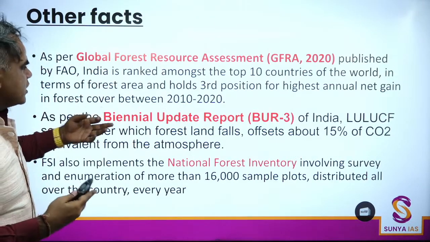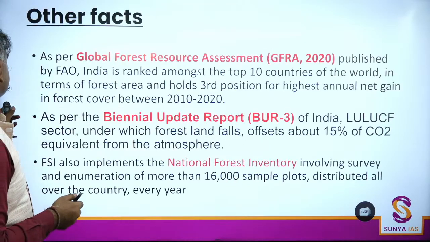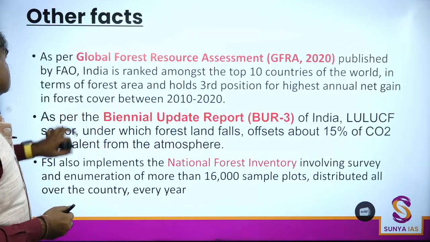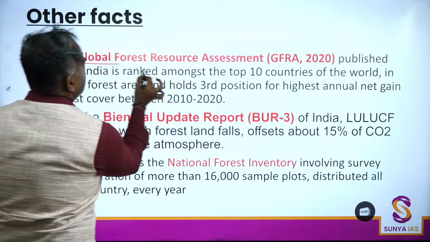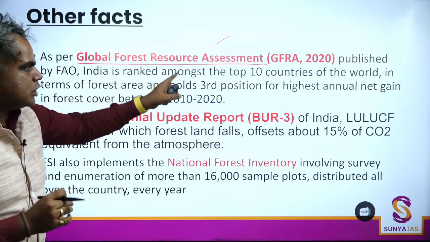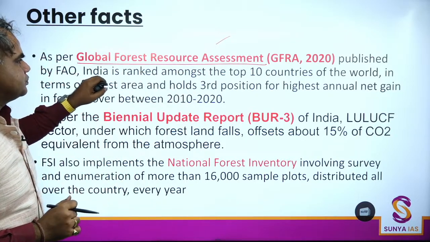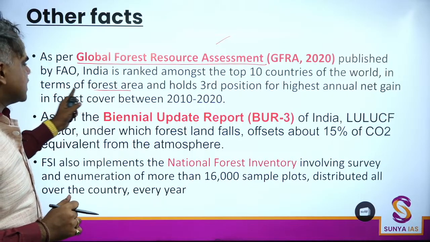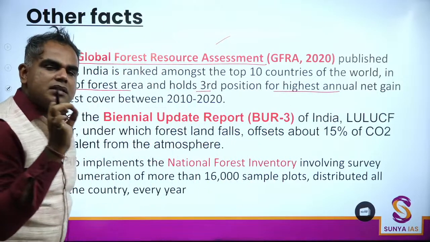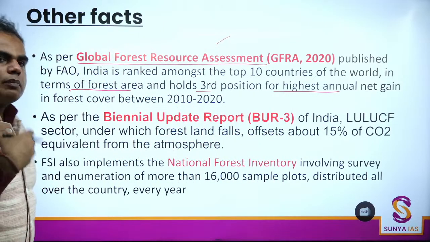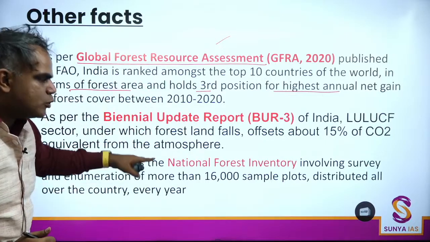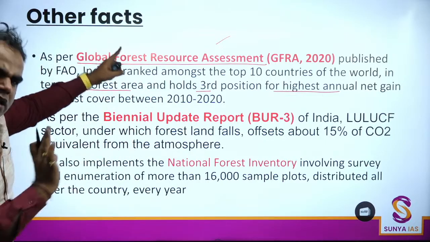Other facts, okay, the last related facts that are there here, and with this we'll end the class. This is the Global Forest Resource Assessment by FAO. We know India is top 10 in terms of forest area, but third in the level of highest annual net gain. When you read ISFR you only know India related facts, but global भी कुछ चीजें mentioned हैं. So one, we've already seen this.